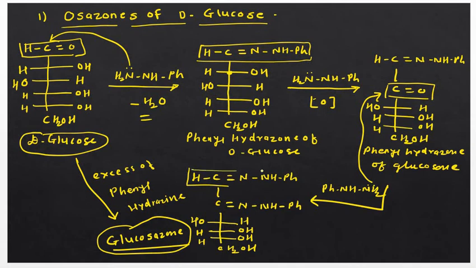So in glucosazone there are these two functionalities. Okay, so this is known as glucosazone. So this is the reaction known as osazone formation of the D-glucose. Okay, so similarly we can form the osazones of D-fructose. Now we'll see that reaction.